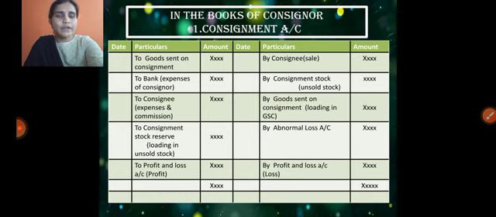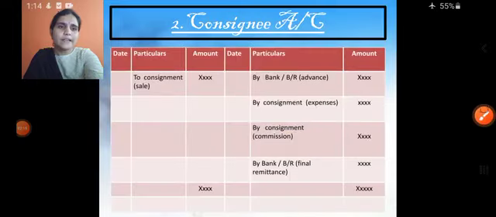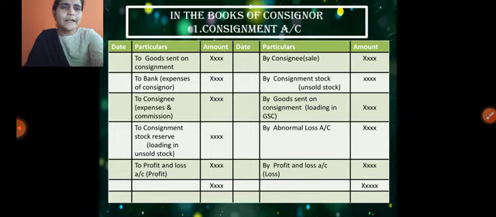And we already discussed invoice price. Two entries again affect the consignment account. One is, if any loading is there, the excess loading on goods sent on consignment, which we are taking in the example, the 5,000 rupees of loading, we need to consider on the credit side.